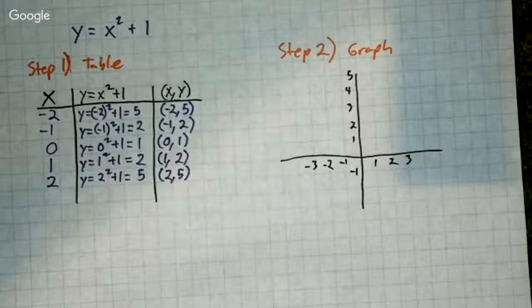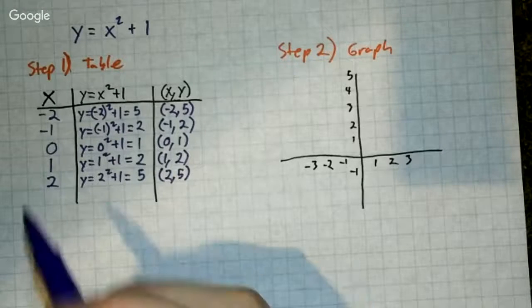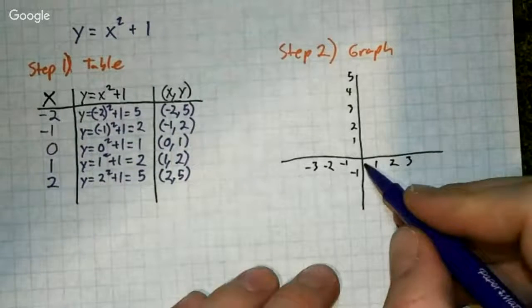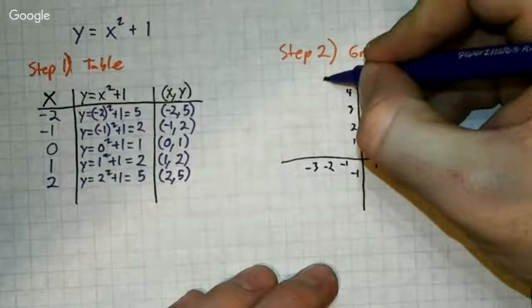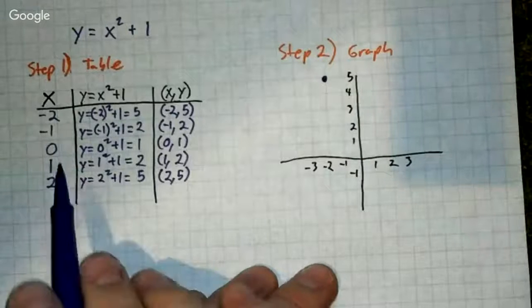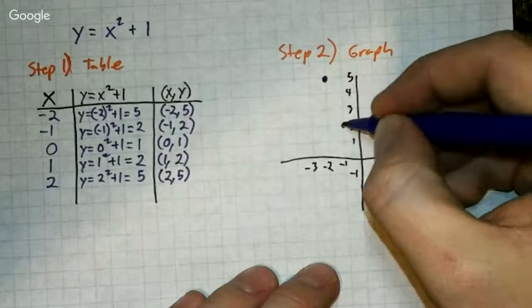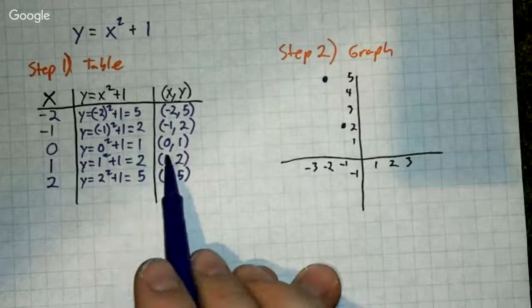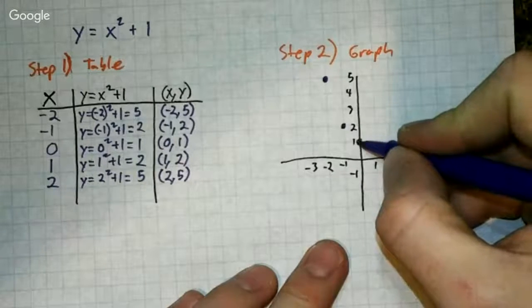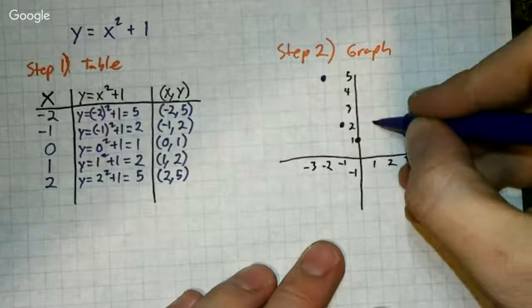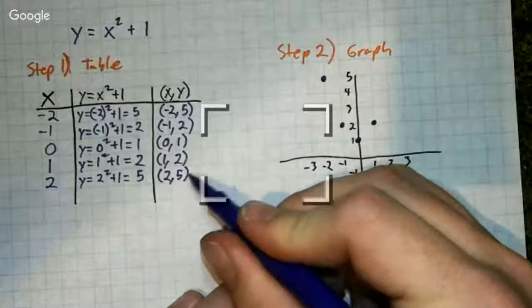Okay, let's take a look at what our graph's going to look like. First of all, when x is -2, y is going to be 5. When x is -1, y is going to be 2. When x is 0, y is going to be 1. When x is 1, y is 2. And when x is 2, y is 5.